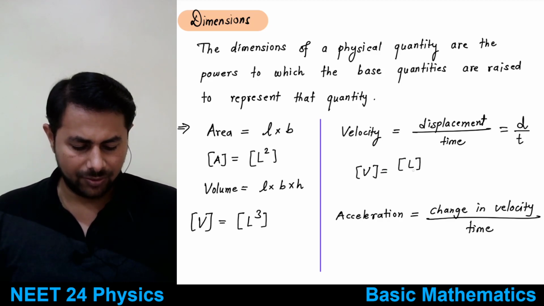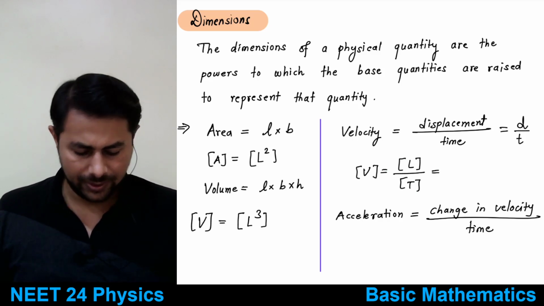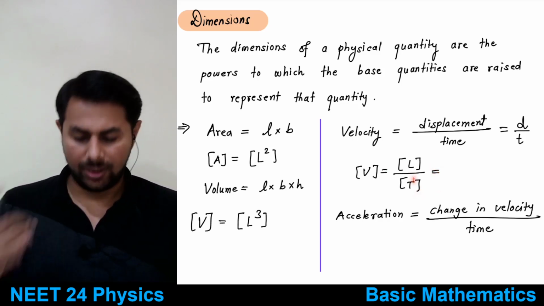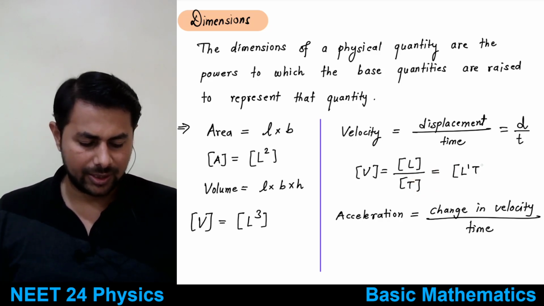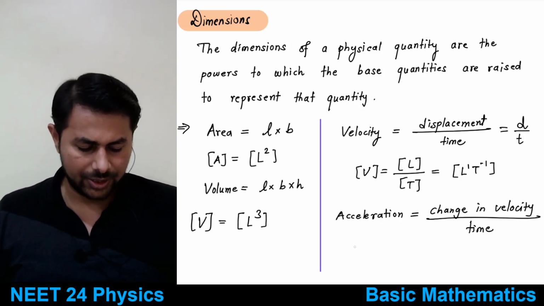It's length in the numerator, time in the denominator. We write that by capital letters. Take the time to the numerator. Here it is t raised to 1, and in the numerator it becomes t raised to minus 1, and that's why the dimensions are L1 t raised to minus 1, right?